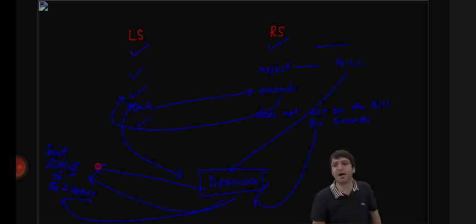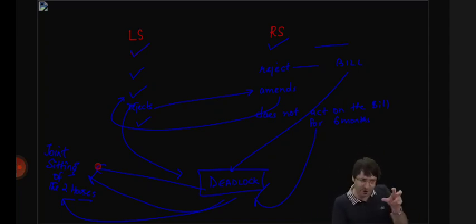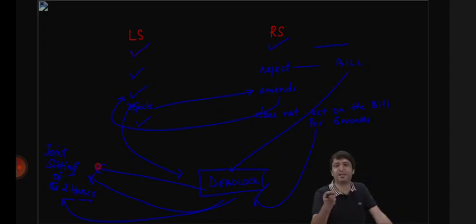What if one house passes the bill, the other house rejects the bill? There is a deadlock. One house passes a bill, the other house makes amendments to this bill, and these amendments are not acceptable to the originating house. There is a deadlock. What if one house passes a bill and the other house does not act on this bill for 6 months? There is a deadlock. And to resolve this deadlock, there may be a joint sitting.